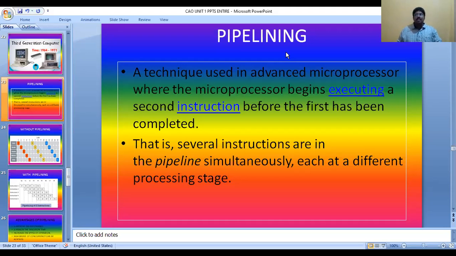But just try to understand my example. I have written an instruction: add AX comma BX. AX is a register. It consists of some 50H value. BX is also a register. It consists of some 30 value. Now I have written add AX comma BX. So what is the thing that has to take place?